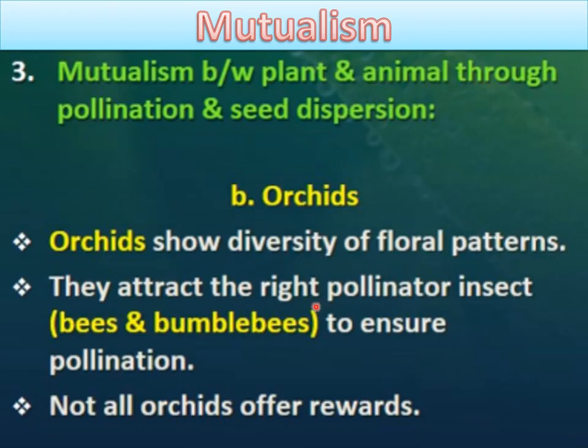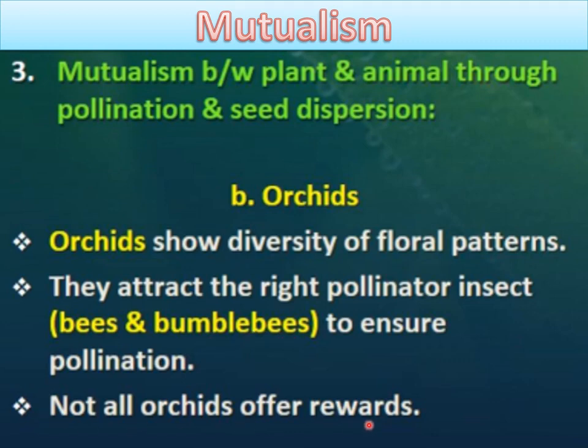They attract the right pollinator insect to ensure pollination. So there are different pollinator insect species for the pollination of different orchids, like bees and bumblebees, which are mostly the insects that are pollinators for orchids.